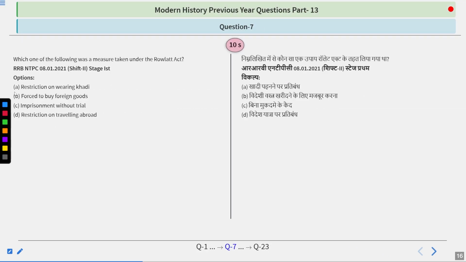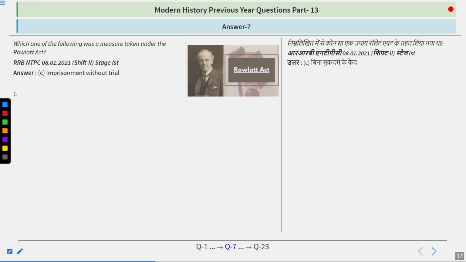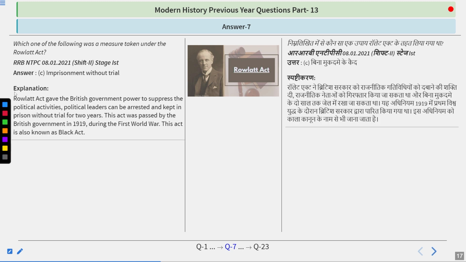Which one of the following was a measure taken under the Rowlatt Act? Restriction on wearing khadi, forced to buy foreign goods, imprisonment without trial, restrictions on traveling abroad. Try to think. We have already done a lot of questions, so I don't think this question will worry you. The answer is simple, because we have already done this type of question. So the answer is imprisonment without trial.